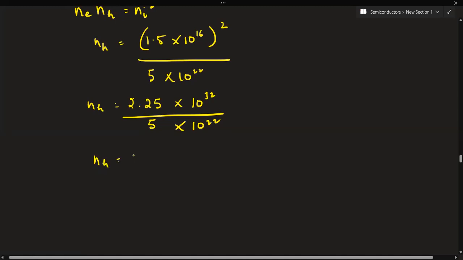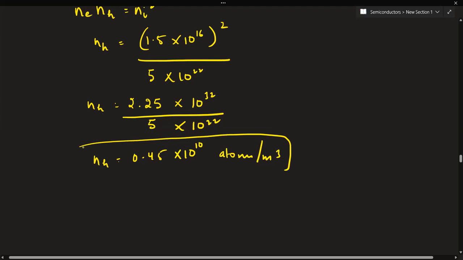NH will be equal to 0.45 into 10 to the power 10, 32 minus 22, which will be 10 atoms per meter cube. So using this simple relation, you can calculate the value of holes. Clear? Easy. This is based on the formula.